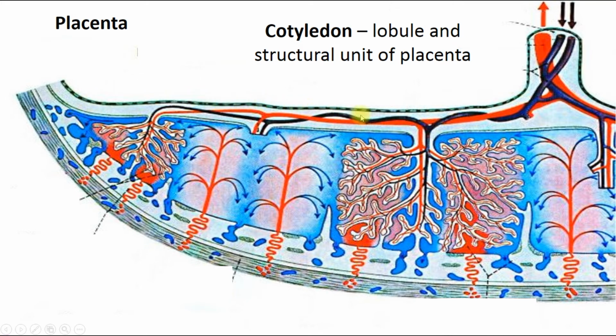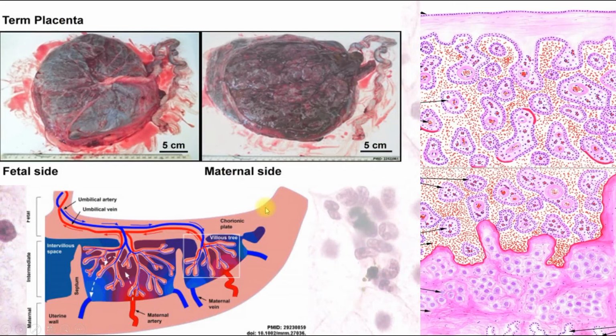Fetal side is covered with amnion. Later we'll talk about this. And its maternal side, it's turned to the endometrium, and it includes a functional layer of endometrium. And here we can see a histological slide. So it's fetal side and it's maternal side.